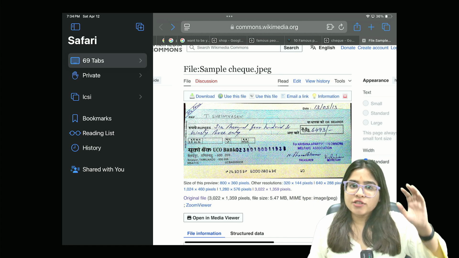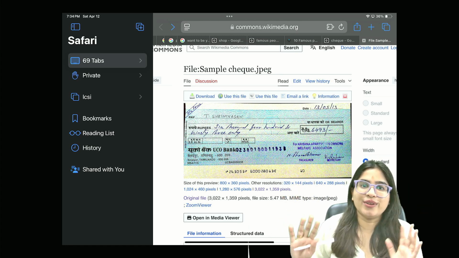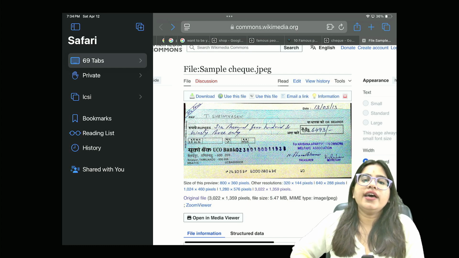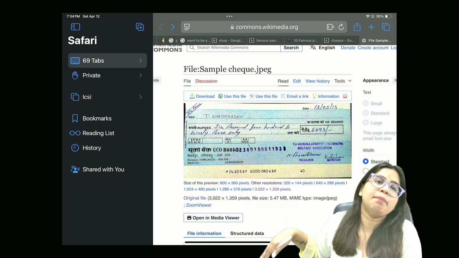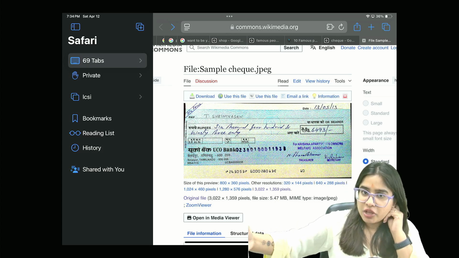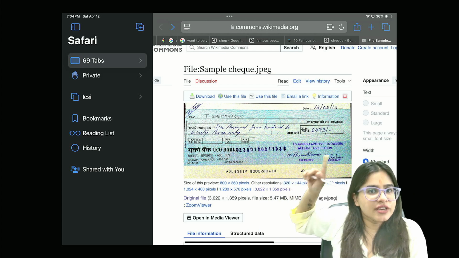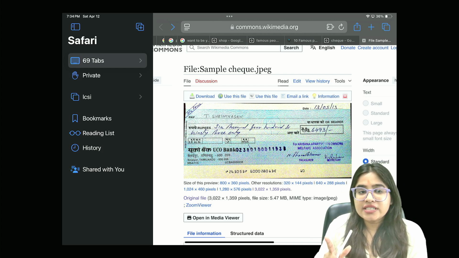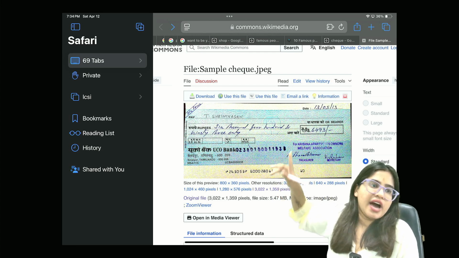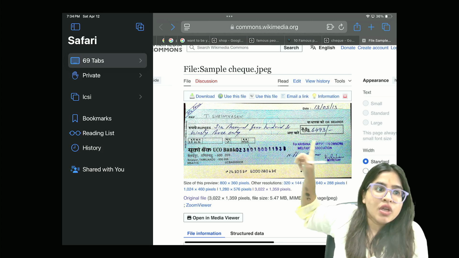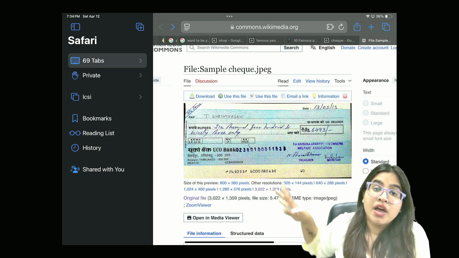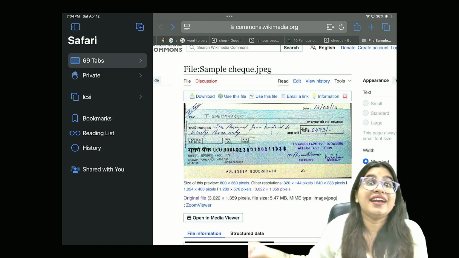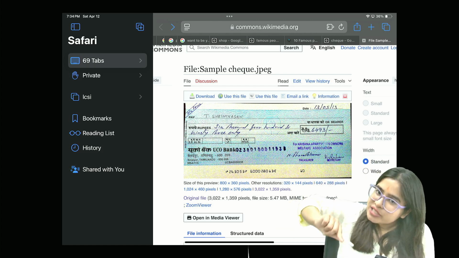Order here does not mean the order of the judge. No, not that order. And order does not mean giving an order. Here order means you are mentioning the name of the person who should receive the payment, that is payable to order. Because you have mentioned the name of Srinivasan, the name of the transferee who will be receiving this money, this is known as order. Are you understanding? Now if I want to give this check, I have mentioned to pay to Srinivasan a sum of rupees 6,493. Now, if I want to give this check to Srinivasan, is it okay if I simply deliver, or do I have to sign and then deliver? Yes, you are right. I have to sign and then deliver.